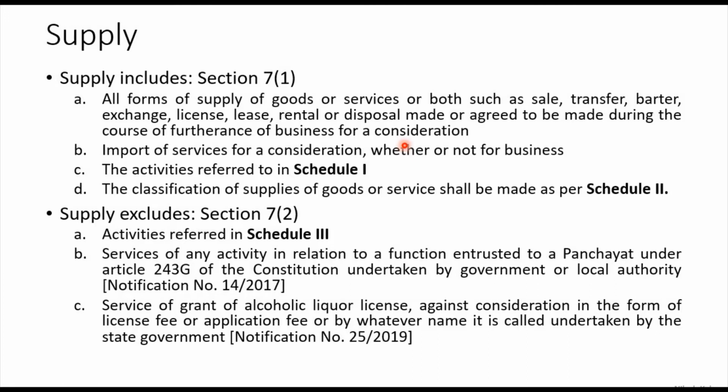Then these two points are very important, friends. During the course of furtherance of a business is very important, and a consideration. These two things are important for any supply to be considered as a supply under section 7. In short, supply is any kind of supply, all forms of supply, but that is done for a consideration, and that is done for the furtherance of a business. If these two conditions are satisfied, then we will consider that as a supply.